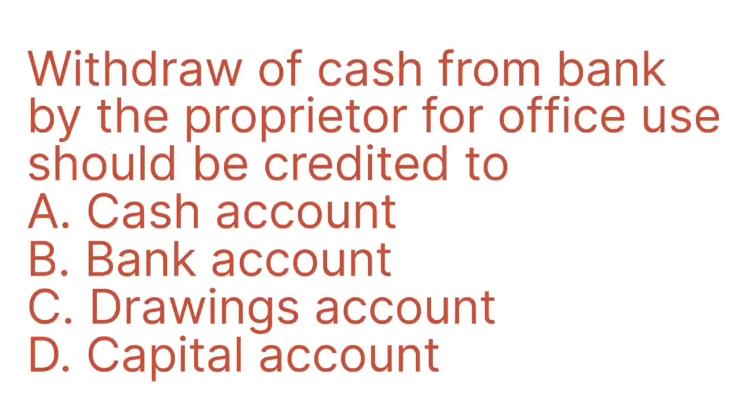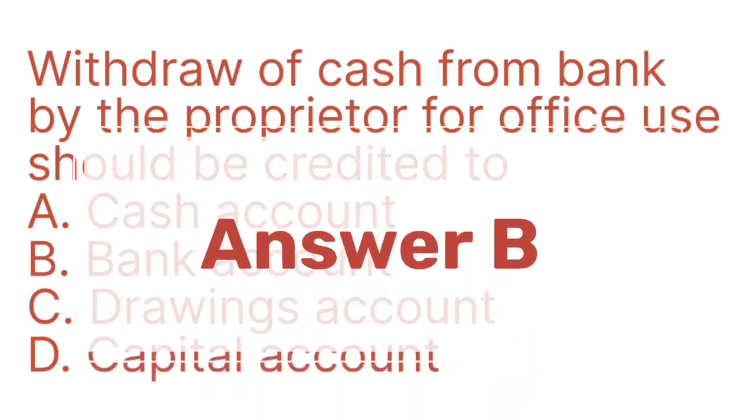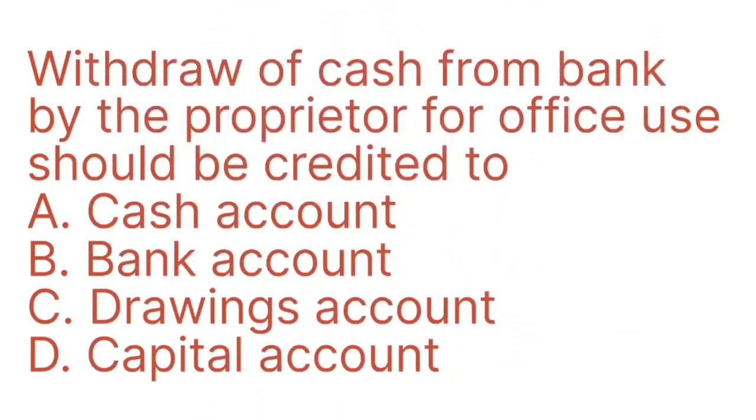Withdrawal of cash from bank by the proprietor for office use should be credited to. The answers are A. Cash account, B. Bank account, C. Drawings account, or D. Capital account.